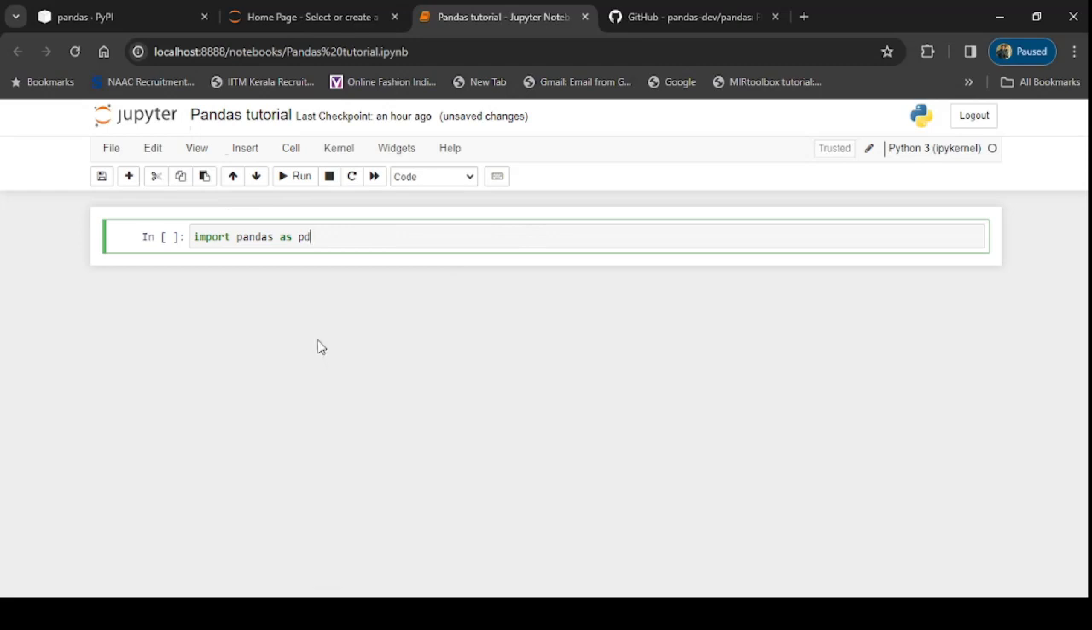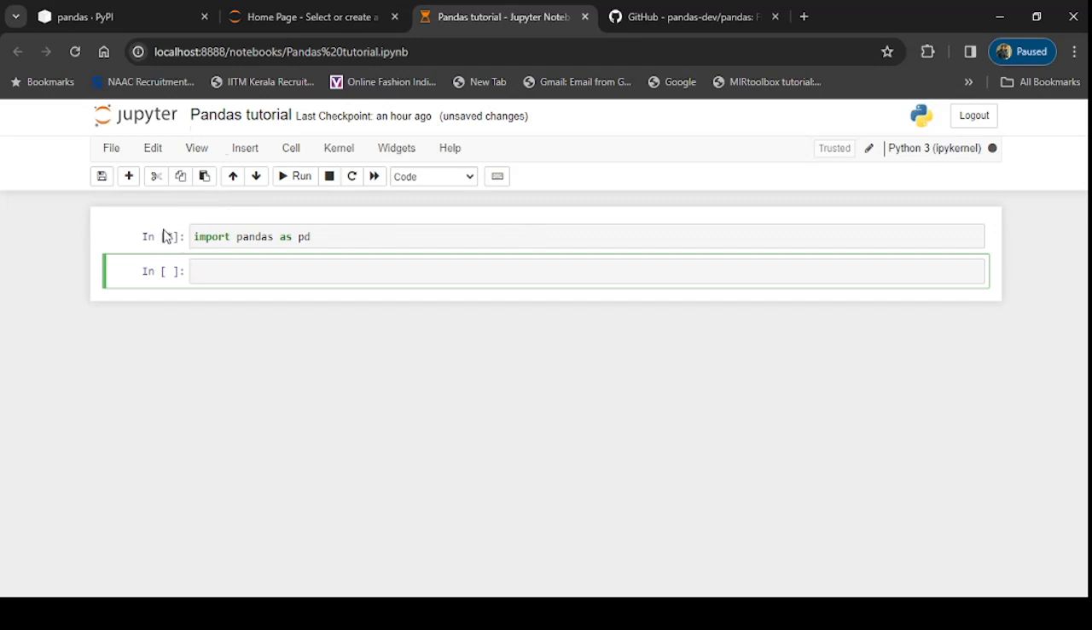In order to run this cell, you can click on run. You can see a star here. Star means it is still in progress. It is currently executing the line I have written in this cell. If you see now, it's not a star anymore, it's line number 1. This represents that this cell got executed successfully.